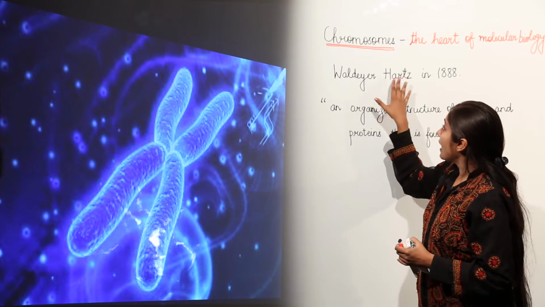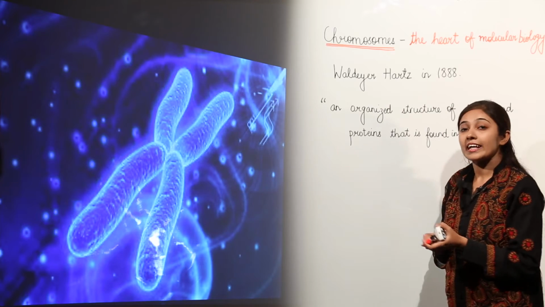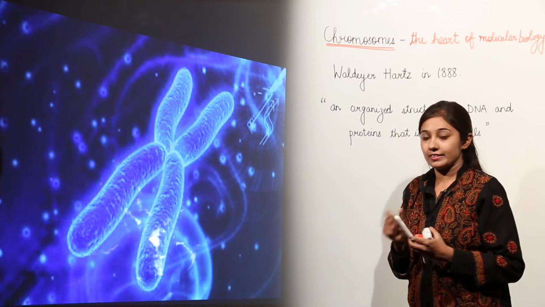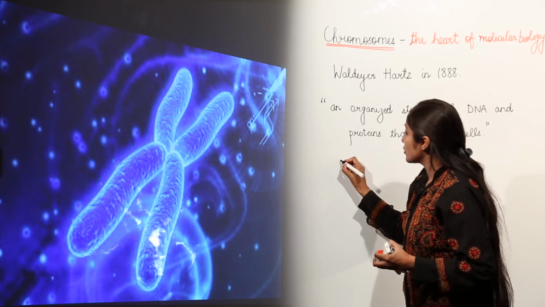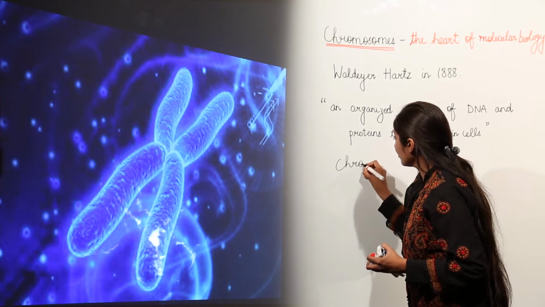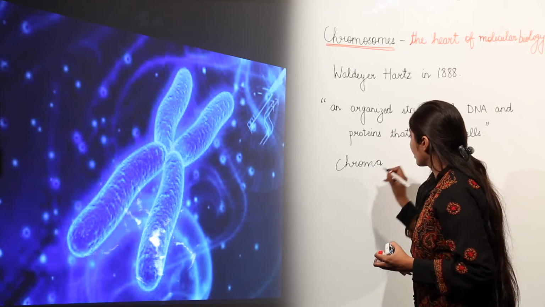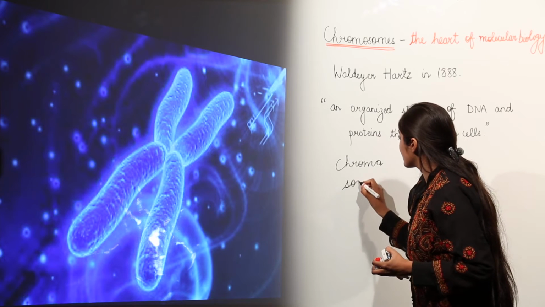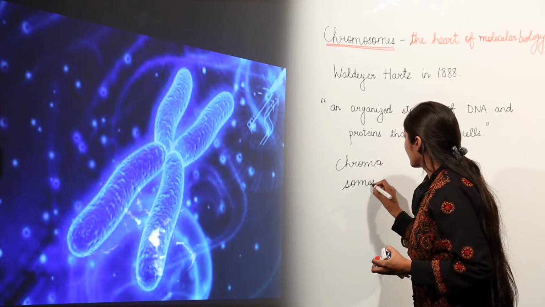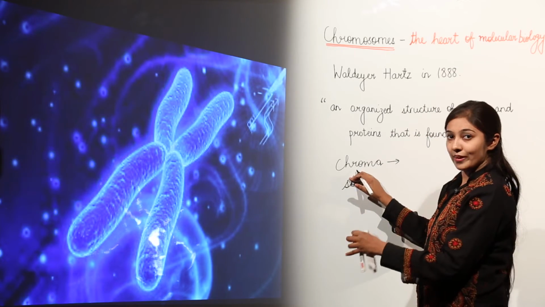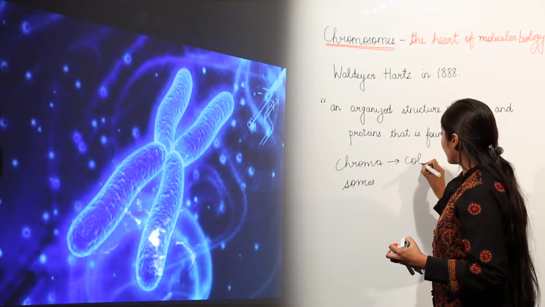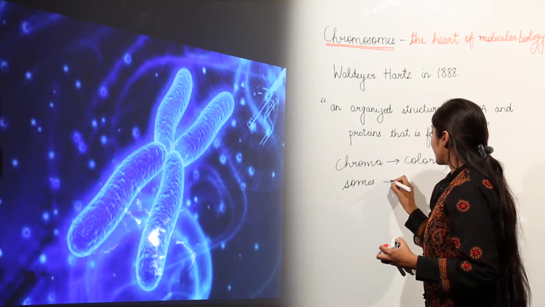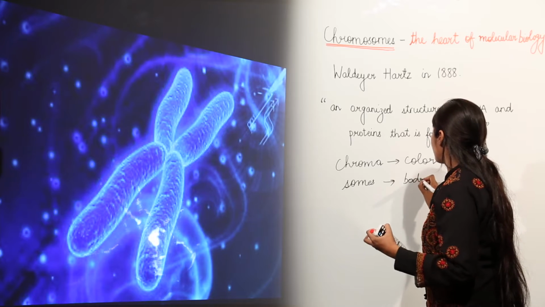So Walter Haas gave this term chromosomes, which is derived from two Greek words. The first is chroma and the next is soma. As you can imagine, chroma means color and soma means body.